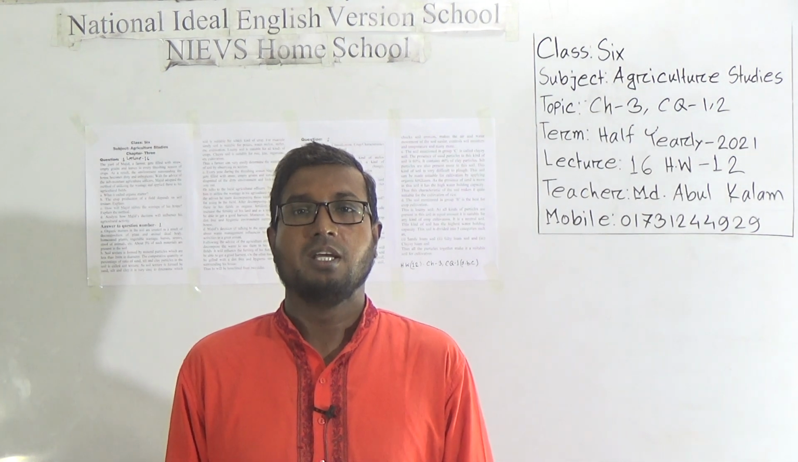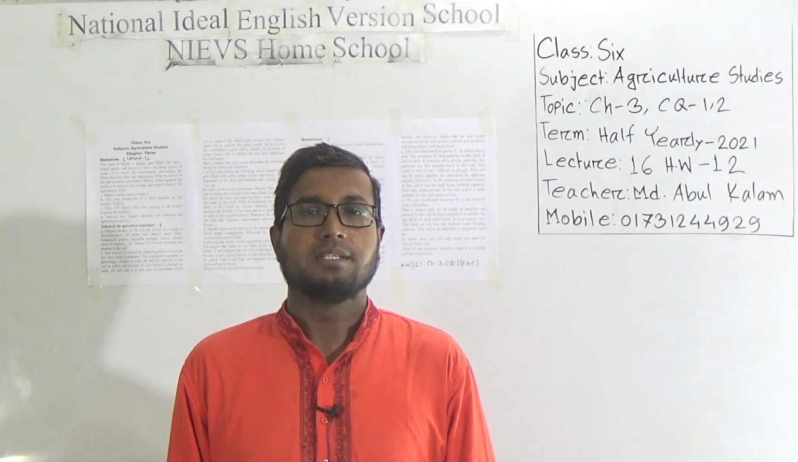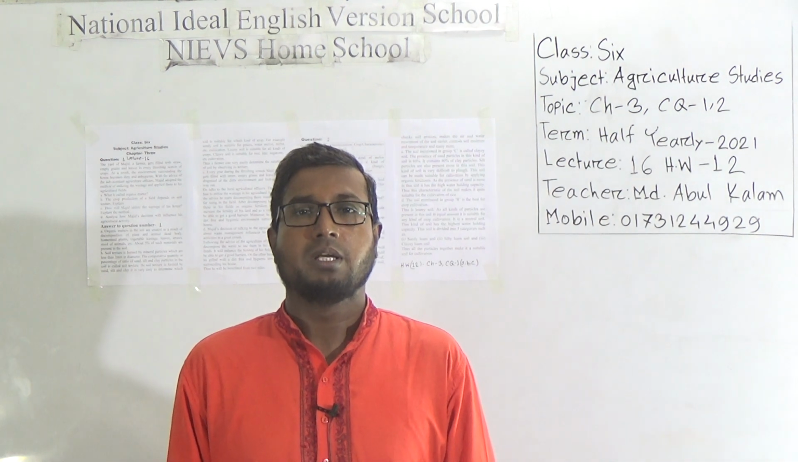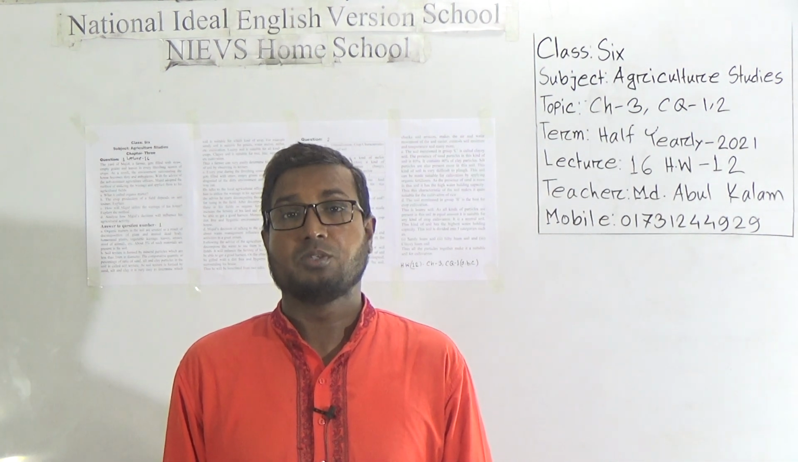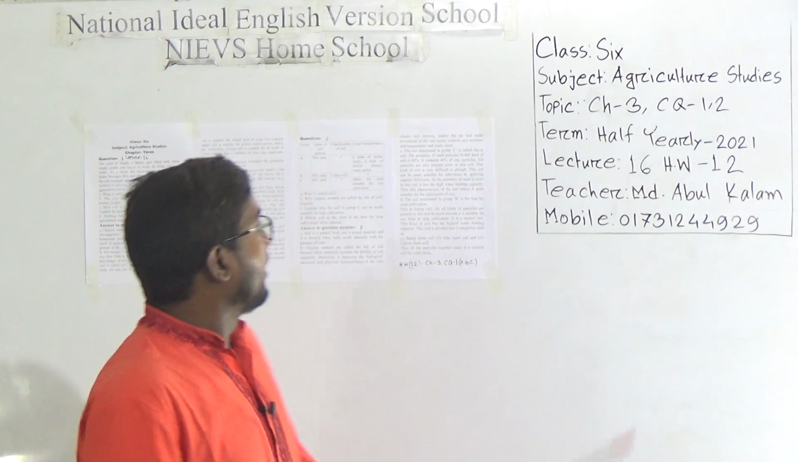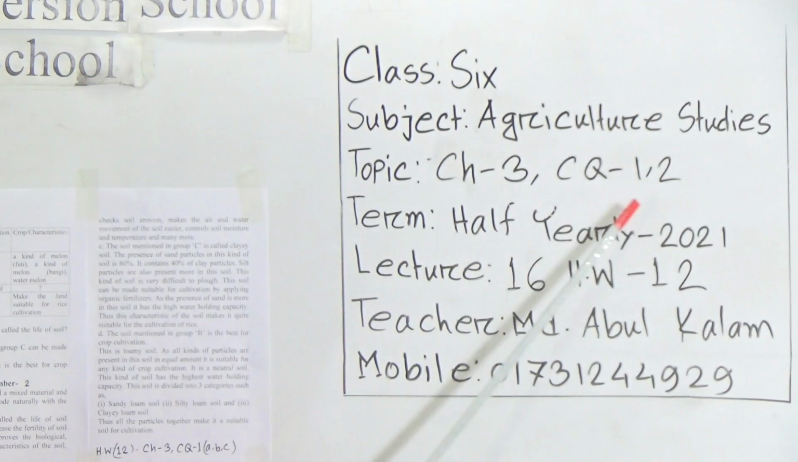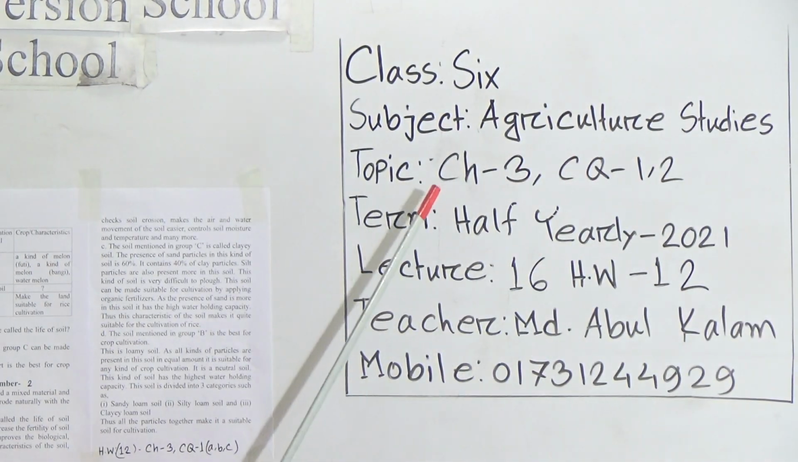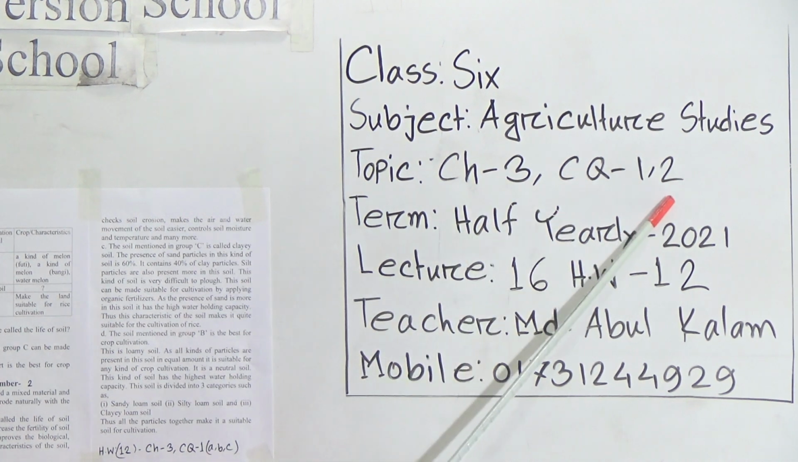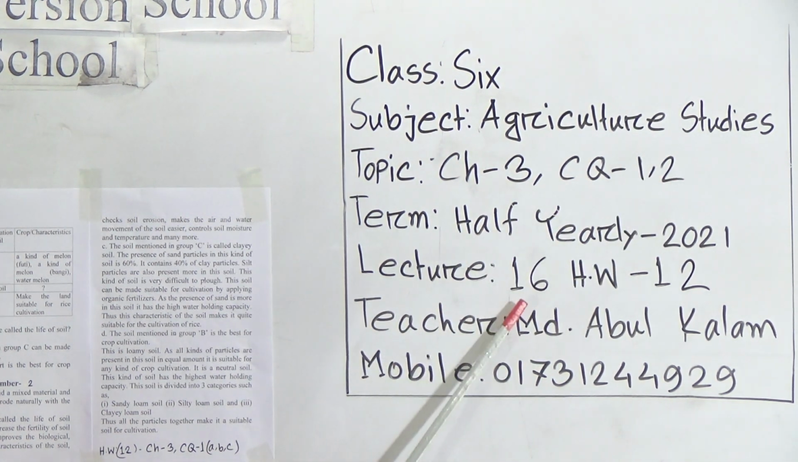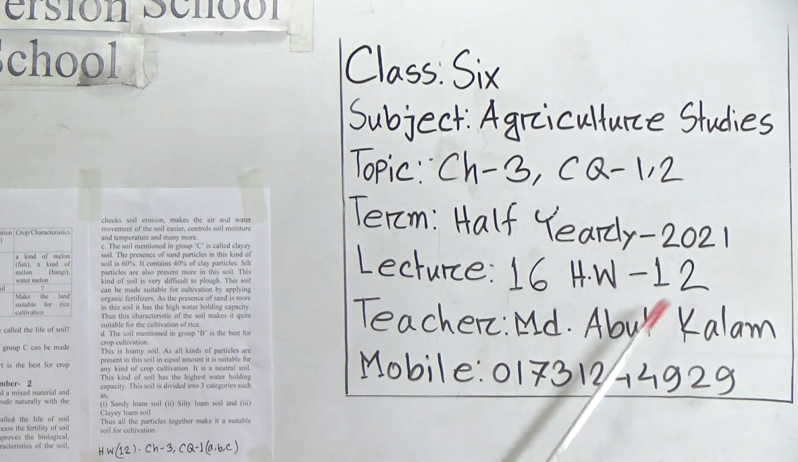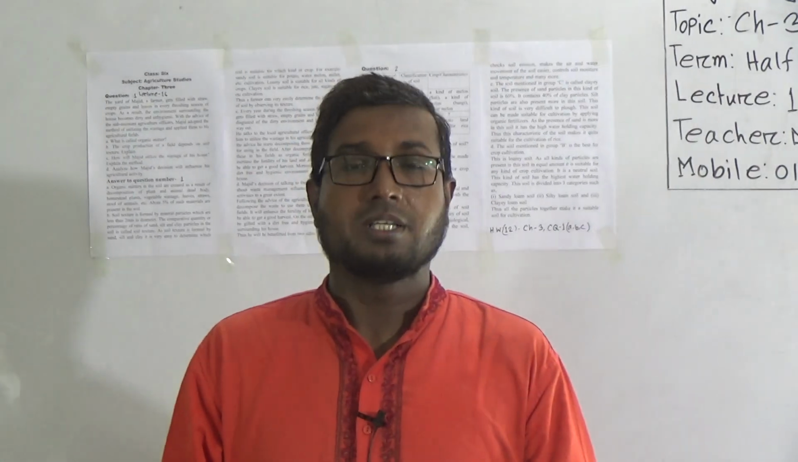Dear learners, today I am going to conduct an agriculture studies class for the students of class 6. Let's see our today's topic. It is chapter 3, CQ number 1 and 2. I am telling again, it is chapter 3, CQ number 1 and 2. So look here, this is our lecture number 16 and homework number 12. So dear students of class 6, let's start.